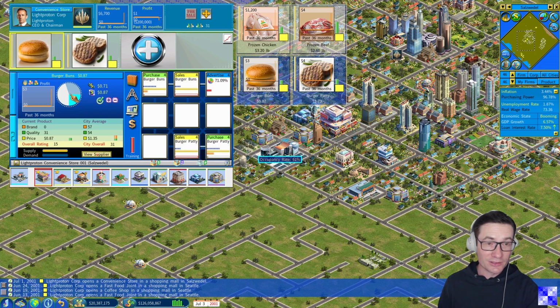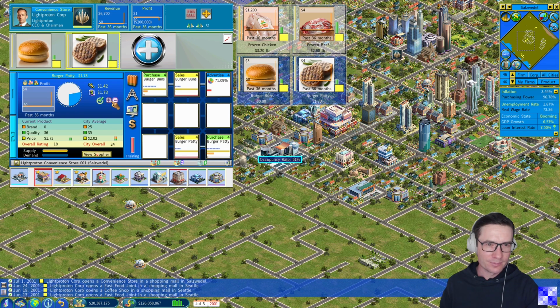For burger buns, also here we have competition. And we see that burger buns, you need to pay 0.71 and, if we don't want to make losses, can sell with 0.72, but still the overall rating is lower than the city overall. This is due to our brand has not enough awareness, brand rating points, quality is lower, and therefore we cannot compete. So burger buns, this will be a very difficult market for us.